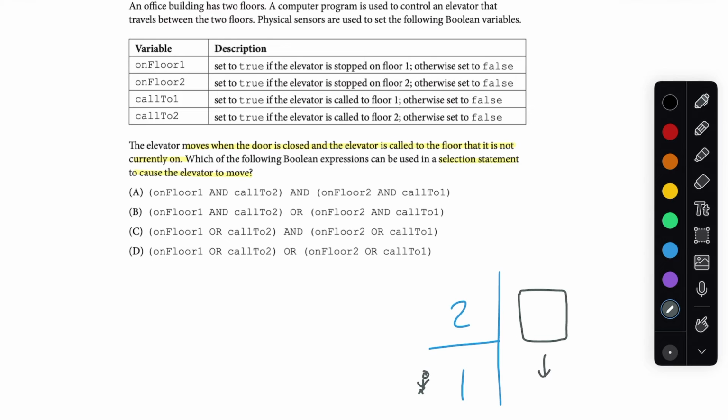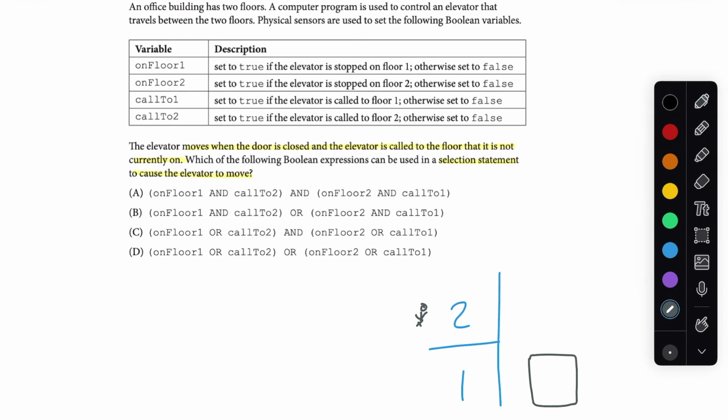So let's look at this first situation where the elevator is on floor 1 and someone calls it up to floor 2. We would say that this is a situation in which the elevator is moving. So what needs to be true? Well, the elevator needs to be on floor 1, so on floor 1 needs to be true. What else needs to be true? It needs to be true that someone actually called the elevator to a floor that it is not currently on. So we also need, and, call to 2 to be true as well. Those two things need to be true.